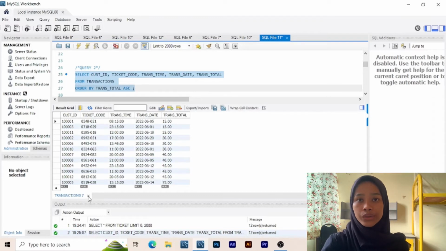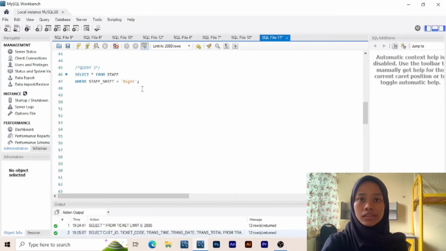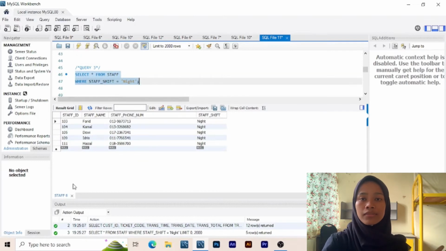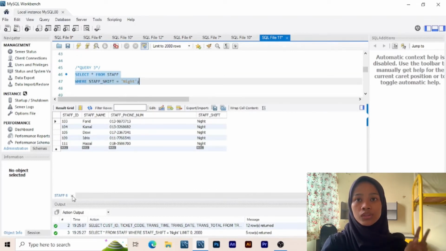Okay, for query 3, list of the staff that is assigned to take shift on night. So our command is select all from staff where staff shift is equal to night, because we want to choose night only. So this is the output.